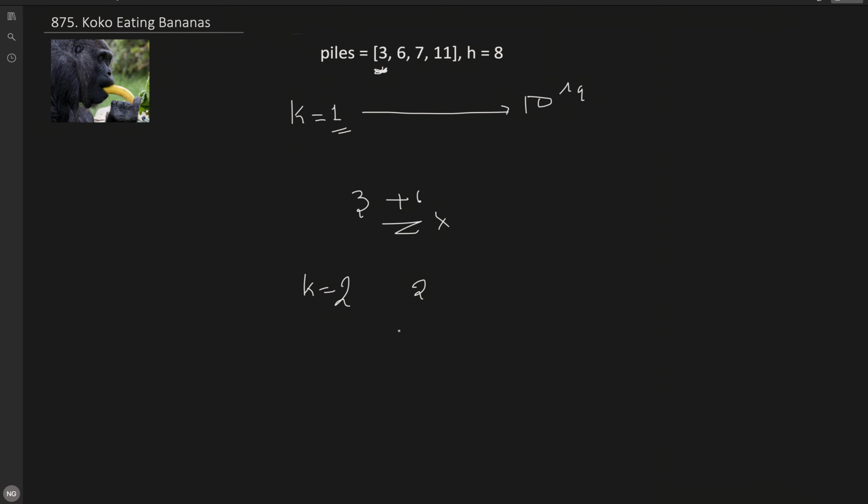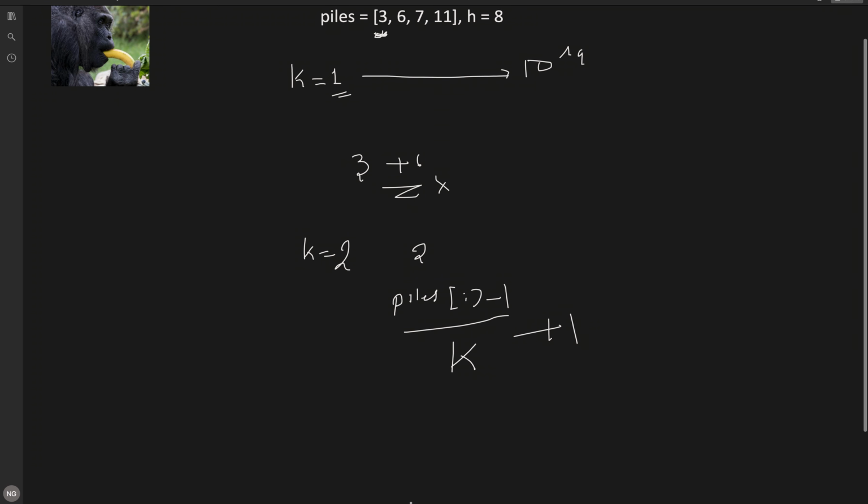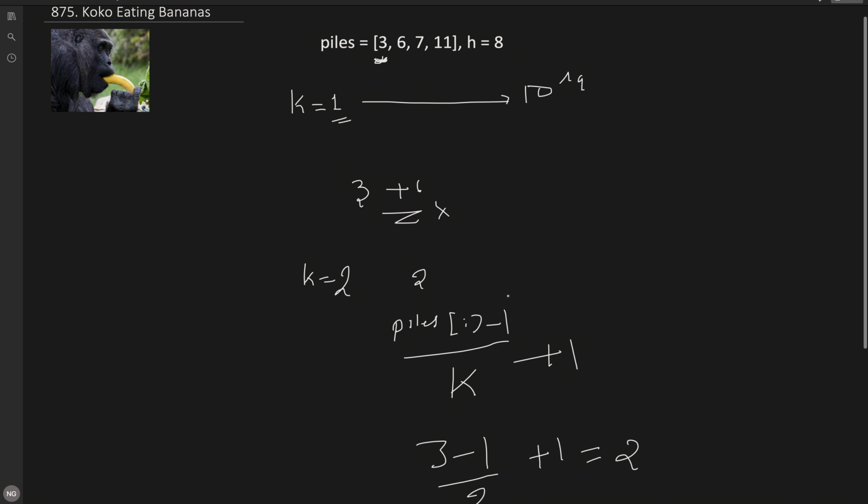We just take the value at, let's say, the pile at the ith index, minus 1, divided by the value of k, plus 1. So let's say the initial value is 3, then minus 1 by 2 and plus 1, this will become 1 plus 1, which is 2. So finishing the first pile will take 2 hours.